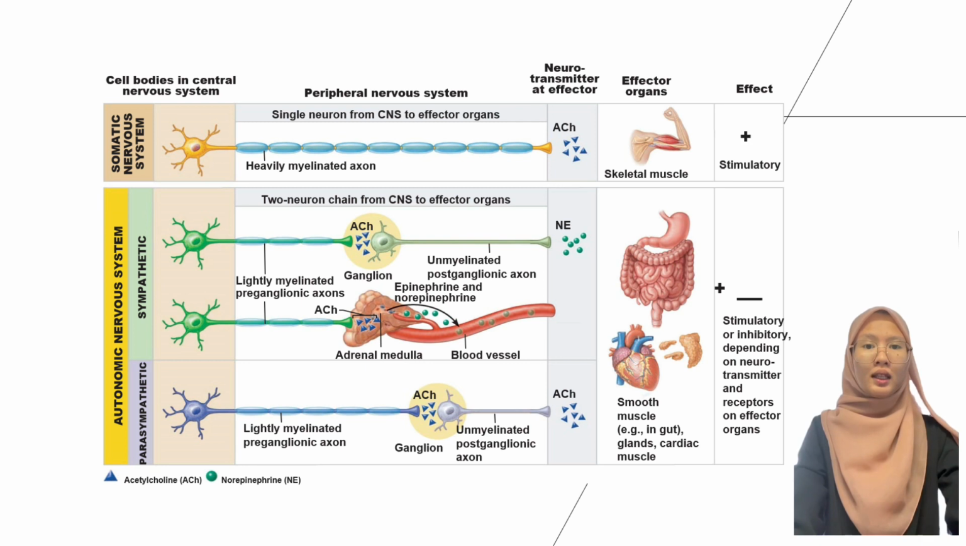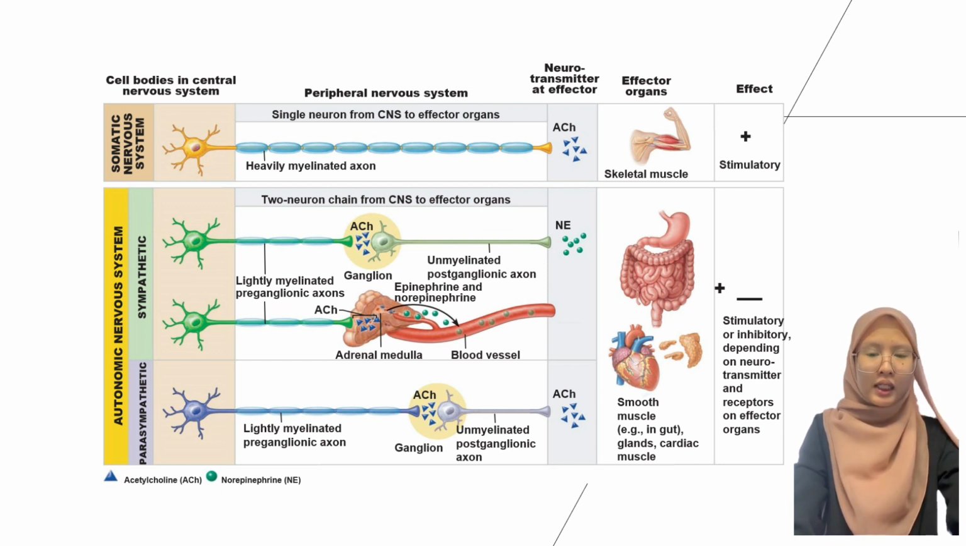Okay, for the somatic, axon are heavily myelinated and singular, releasing acetylcholine. For the autonomic, neurons are lightly myelinated or non-myelinated, and there will be two neurons chained from the central nervous system to effector organs. The first of this is the preganglionic neuron, which is preganglionic axon, and the latter is the postganglionic neuron, which is postganglionic axon, and this release either